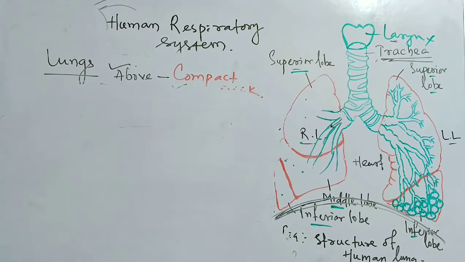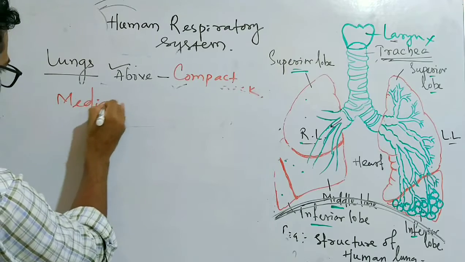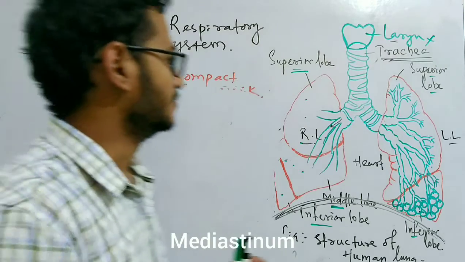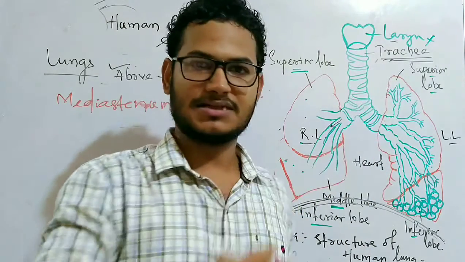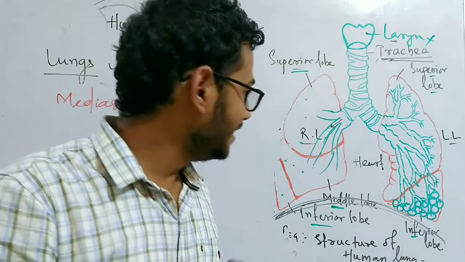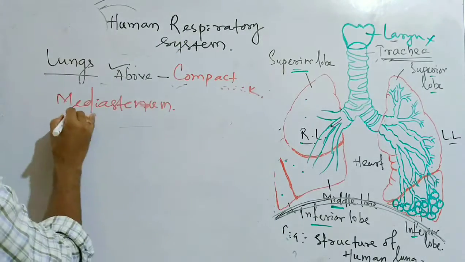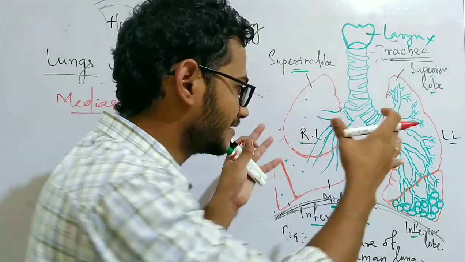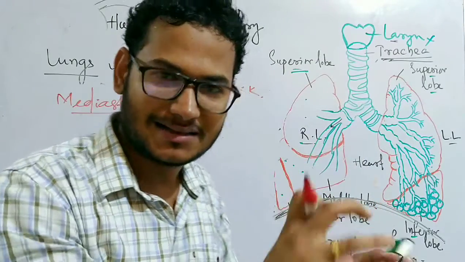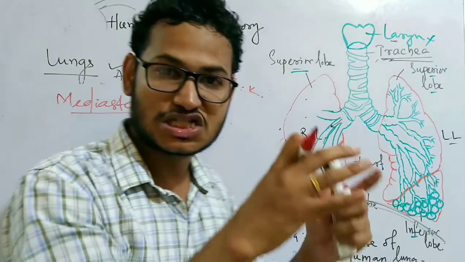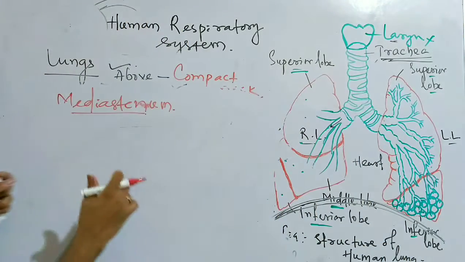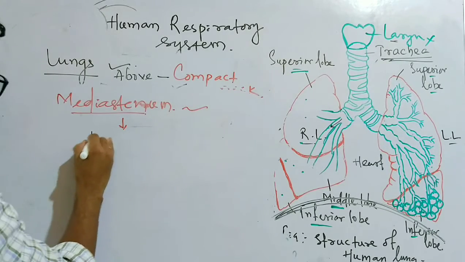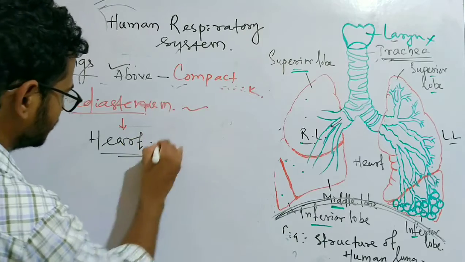The mediastinum is named so because it is present near the sternum. This bone is the sternum, and at the middle of the sternum, the cavity which is surrounded by the lungs. Both the lungs are present a little bit away from one another, and the space which is formed in between the two lungs is called the mediastinum, where the most important organ of the circulatory system, that is the heart, is located.